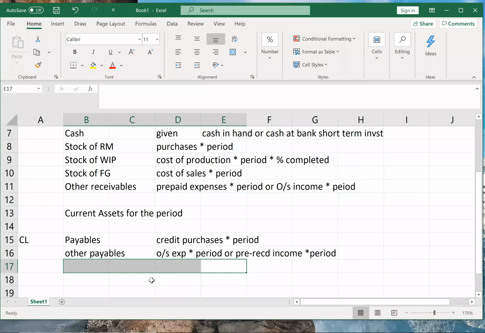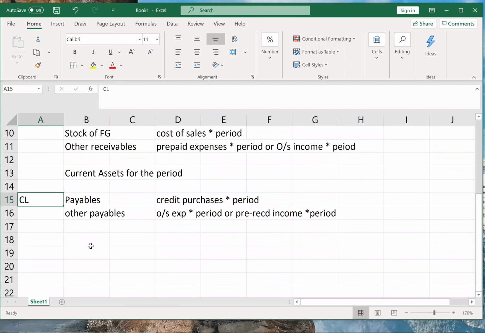So for additional withdrawal, bank is not going to ask you to keep any security. That is a facility provided for current account holders. So bank is not going to ask any other security for that. So that becomes unsecured loan. So it is better to show bank overdraft in unsecured loan than showing it in current liabilities. So unless otherwise mentioned in the problem, we will not take bank overdraft in current liabilities.